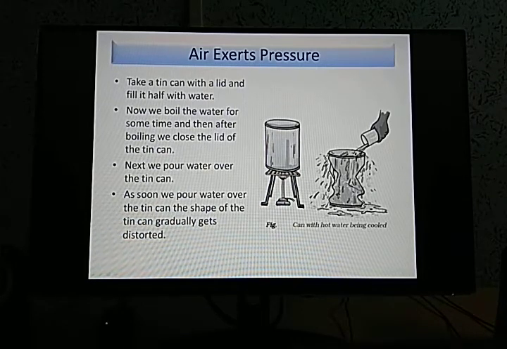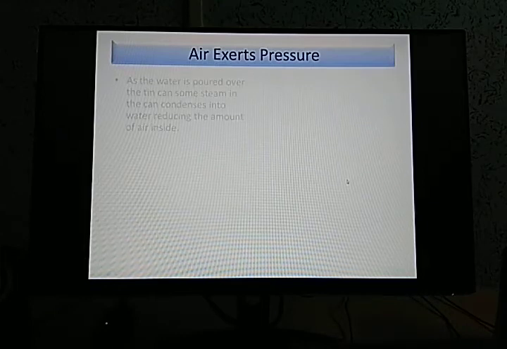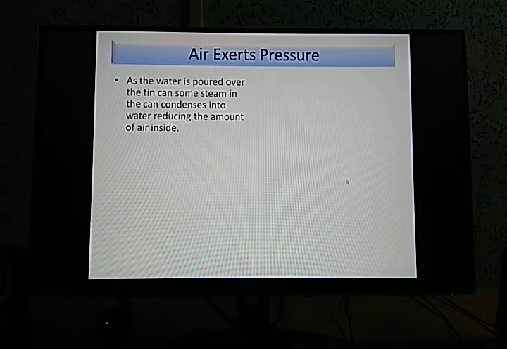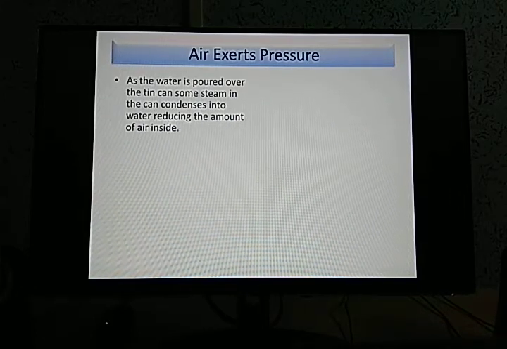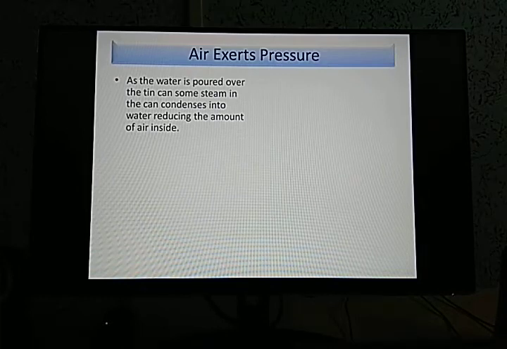So why does this happen? The reason is given here, that as soon as the water is poured over the tin can, some steam in the tin can condenses into water, reducing the amount of air inside it. As we know, it's hot water now, and we pour cold water.